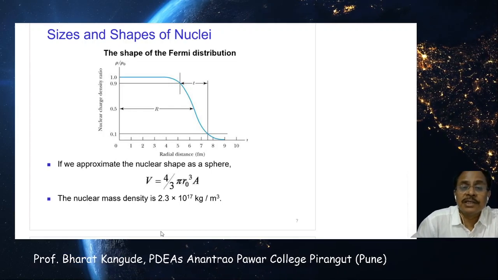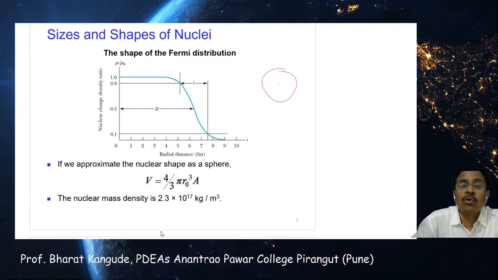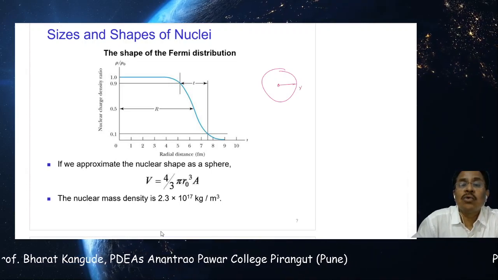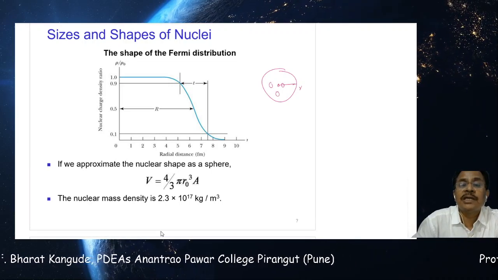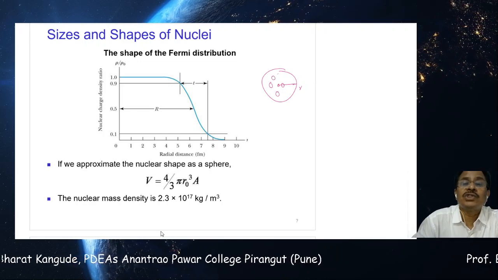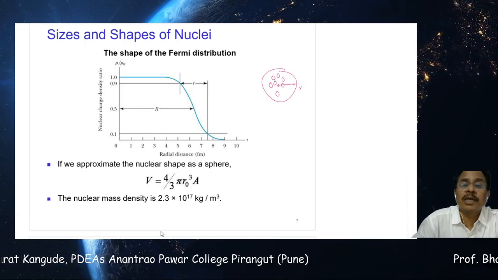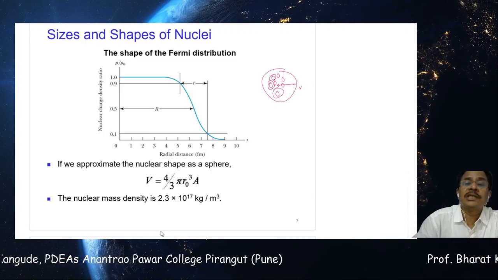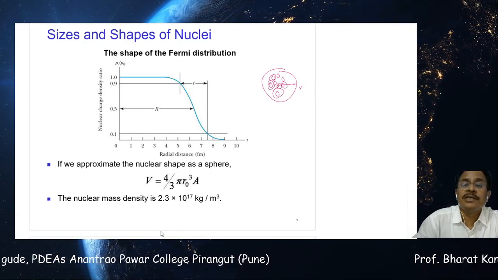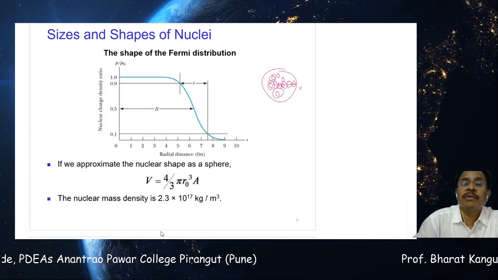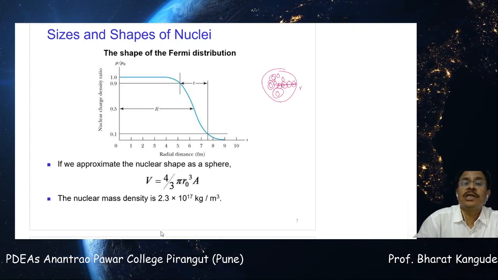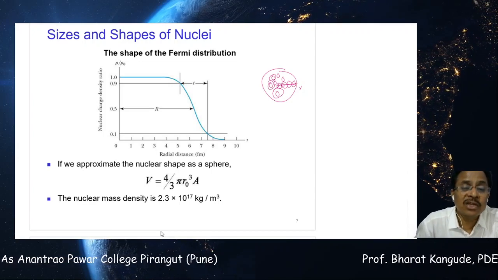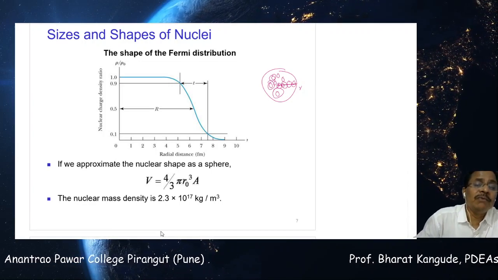That means this is the nucleus. I have to go from its center to its radius R, measuring this nuclear charge density. Whatever charge is contained in small volumes, small fractions of this, go on measuring this nuclear charge density from the center, then this distance, this distance, everywhere, and plot this nuclear charge density versus this R. If this graph is plotted for any element, not hydrogen, we get this ratio.